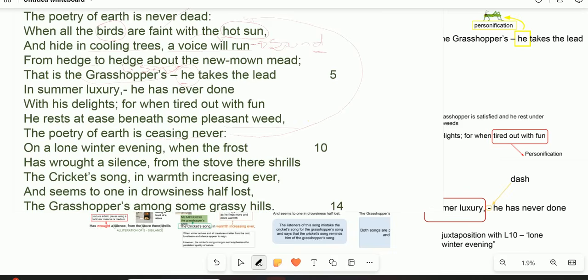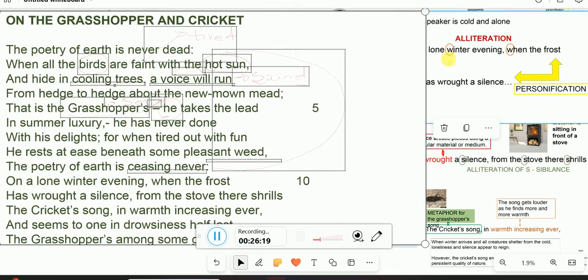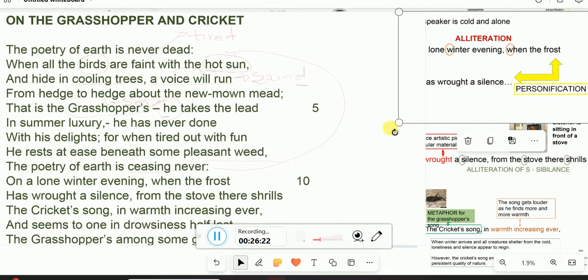And then when you look at the word lone, now in the sestet, the setting changes and the season changes to say that in a lone winter evening. Lone means that it's very lonely. So winter has been given a human quality with the ability to be lonely, right? To show how cold the winter is. On a lone winter evening, when frost, not only is it cold, but we've got the presence of frost, has wrought what? A silence.